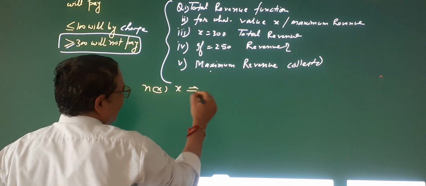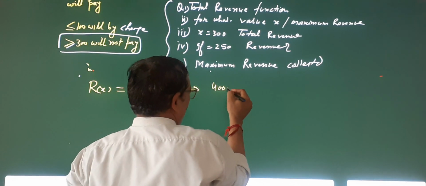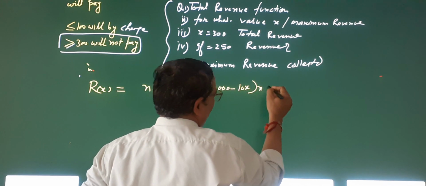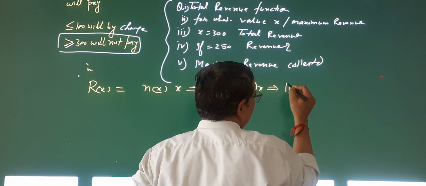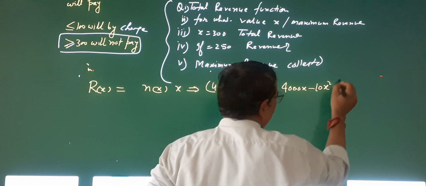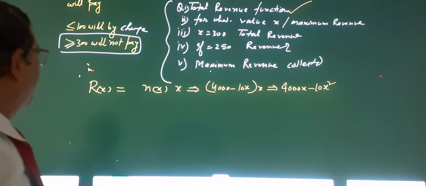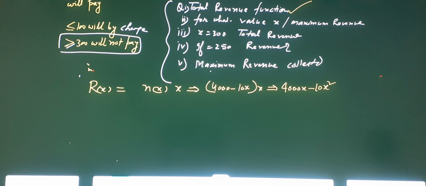So what is n(x) here? n(x) is 4000 minus 10x, and into x. So finally, overall, the revenue function will come out as 4000x minus 10x square. This is the first part of the question: he is asking for the total revenue function, which is 4000x minus 10x square. That is the first answer of the question.